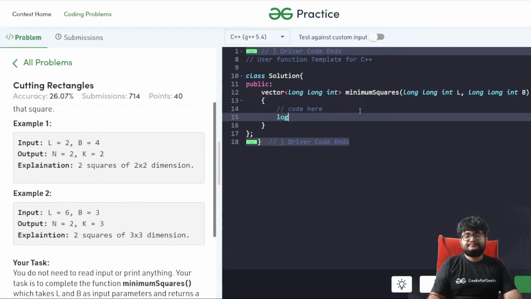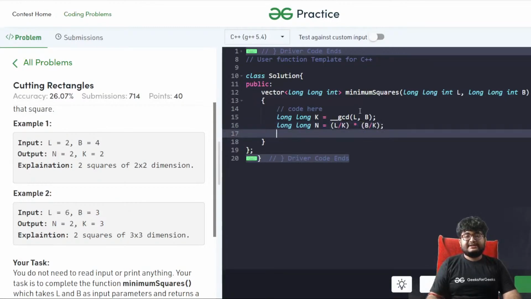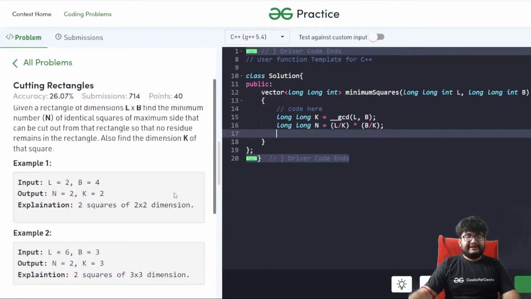So actually we have a GCD method, so I'll just be using that. Let's call k, the side of a square, equal to GCD of L comma B. Or we can also write the code for GCD, it's not very difficult, we can do both ways. And n, the number of squares, will be L by k into B by k. So what is the order in which we return? We return n and k. I think this is the order we return.